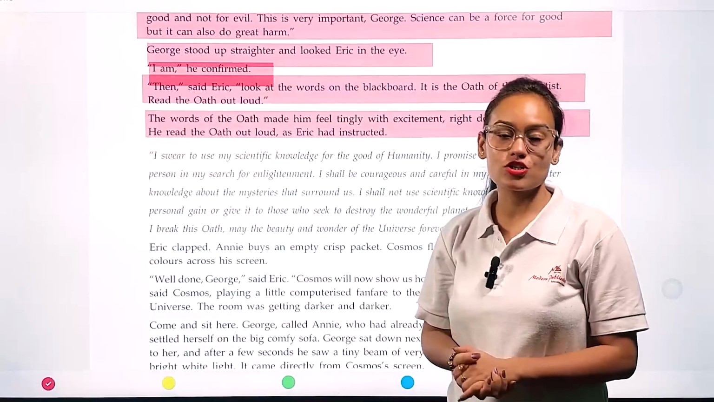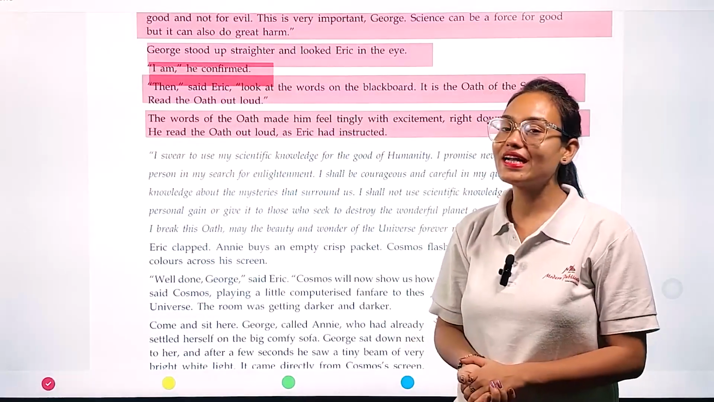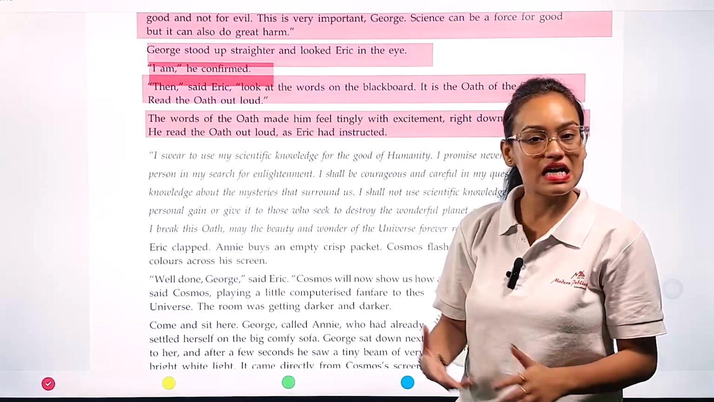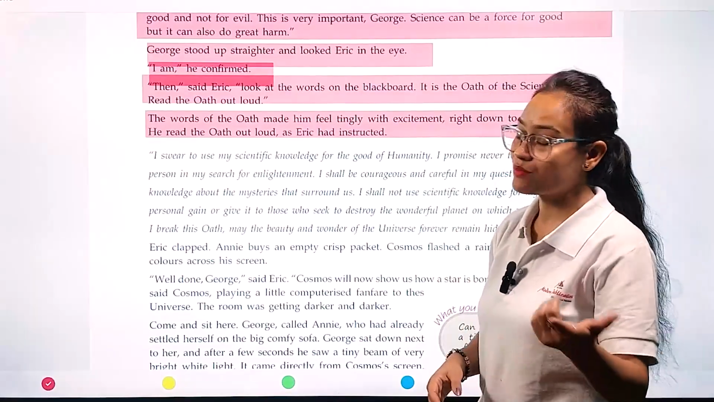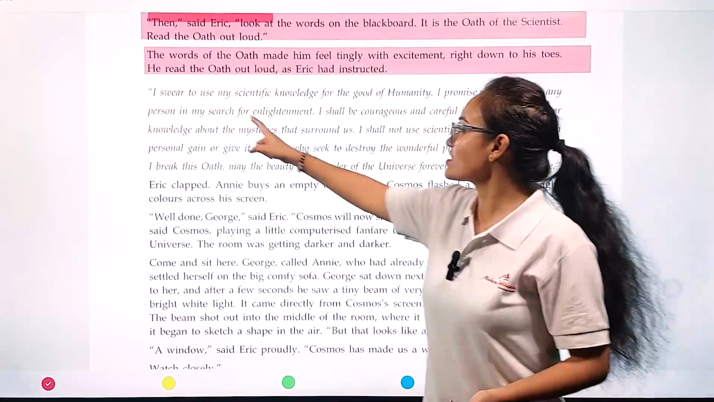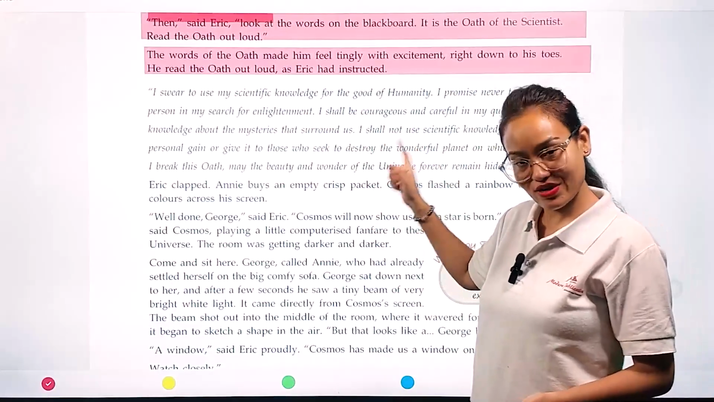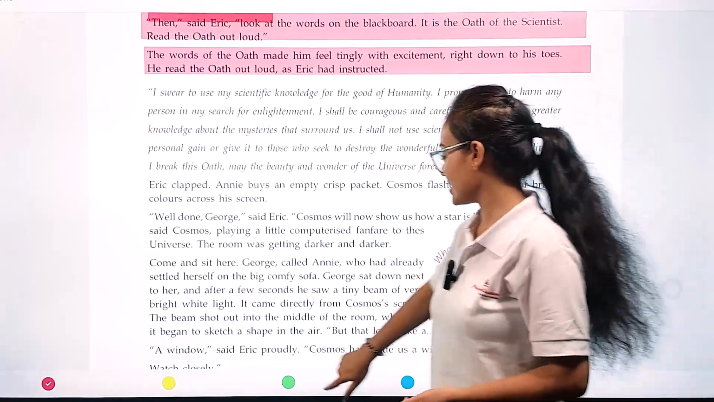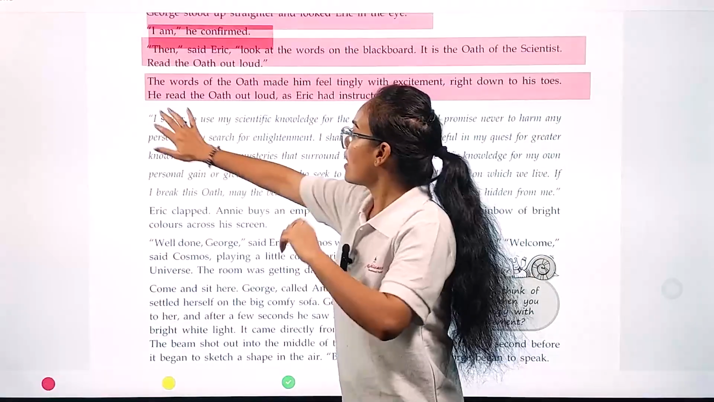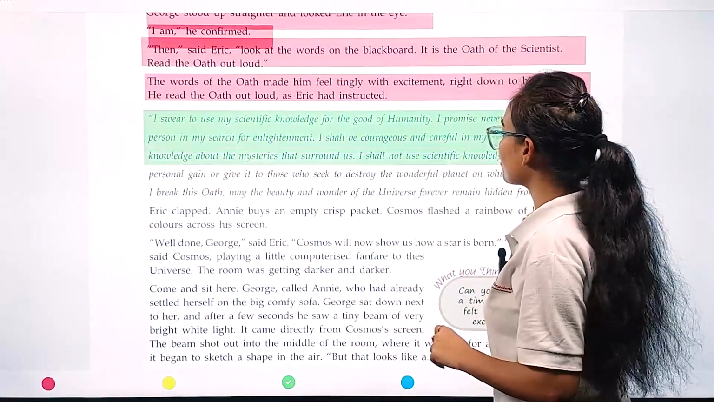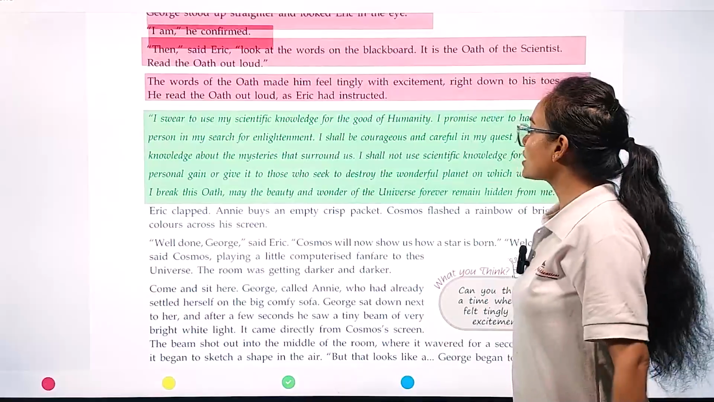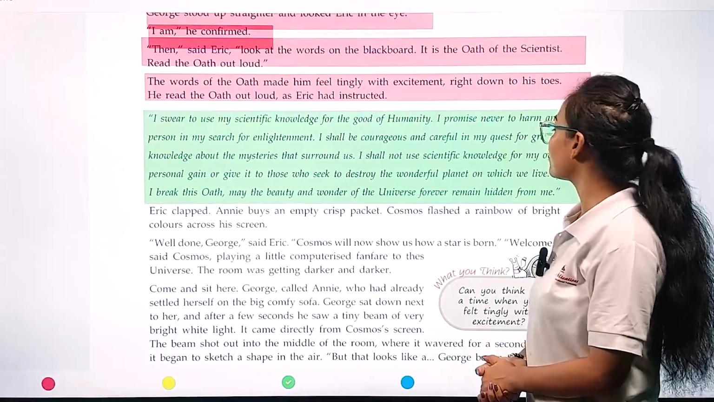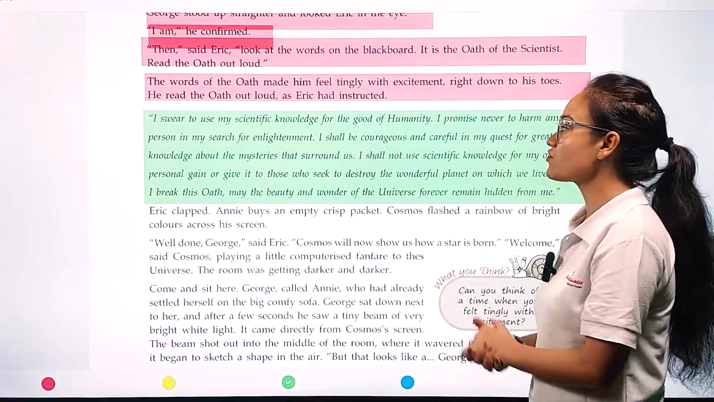Now George started reading the oath portion in his loud voice, as instructed by Eric. So my dear students, this is the oath read by George. "I swear to use my scientific knowledge for the good of humanity. I promise never to harm any person in my search for enlightenment."